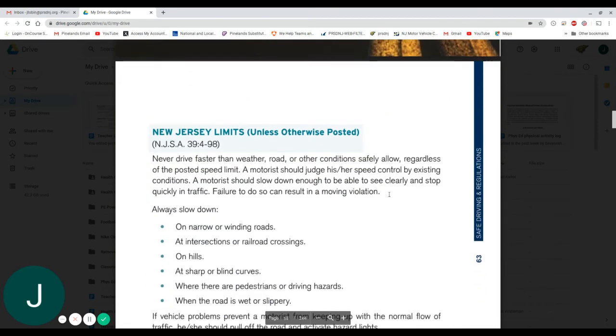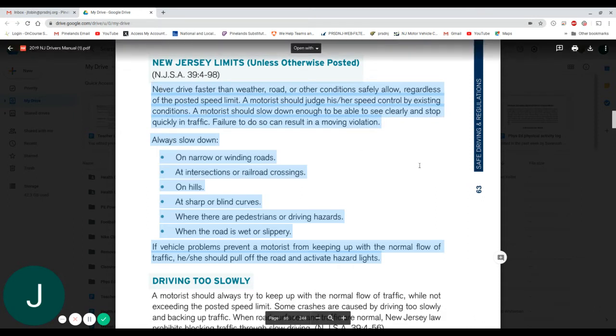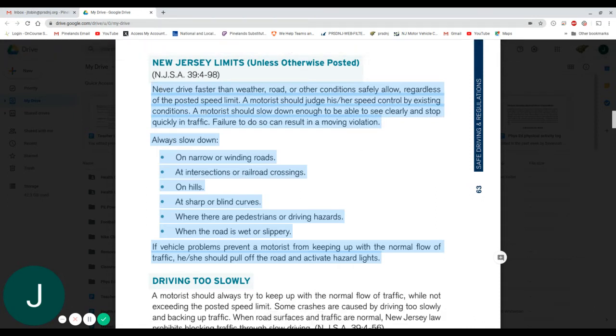Again, this is your book, so you're going to be highlighting a lot on this page. However you want to handle it is totally up to you, but you should start here and move all the way up through the page. This talks about the basic speed law from chapter 2 in the textbook. Never drive faster than weather, road, or other conditions safely allow, regardless of the posted speed limit. A motorist should judge his or her speed control by the existing conditions, like traffic. A motorist should slow down enough to be able to see clearly and stop quickly in traffic. Failure to do so can result in a moving violation.